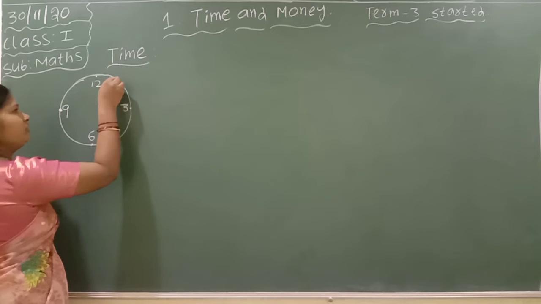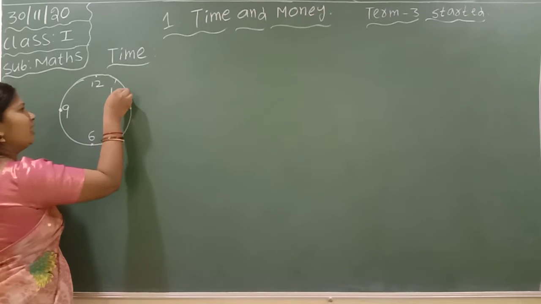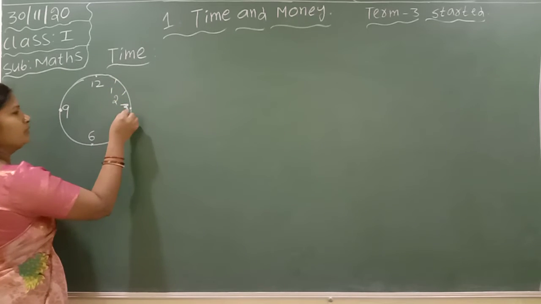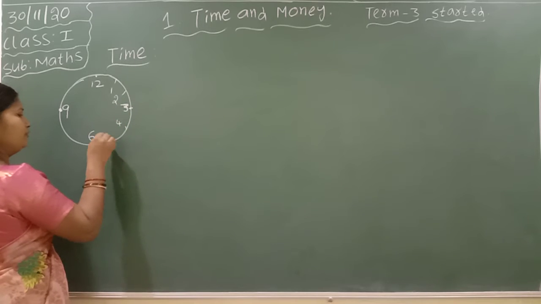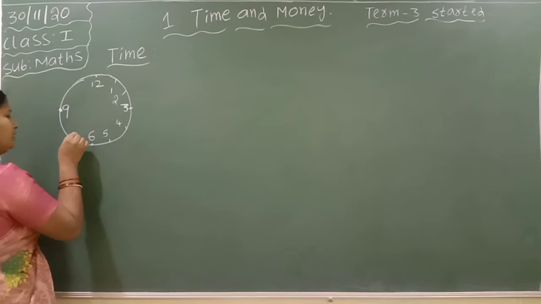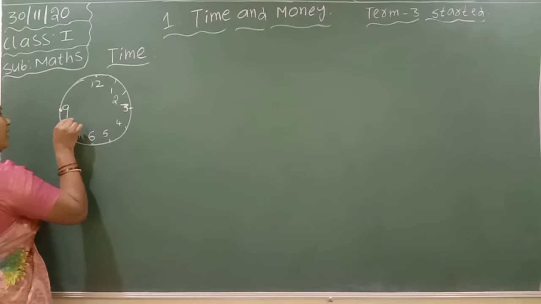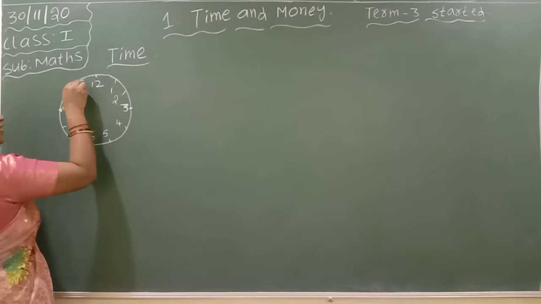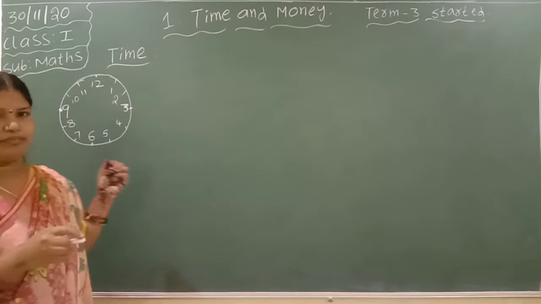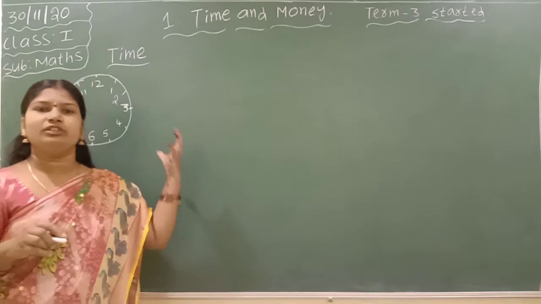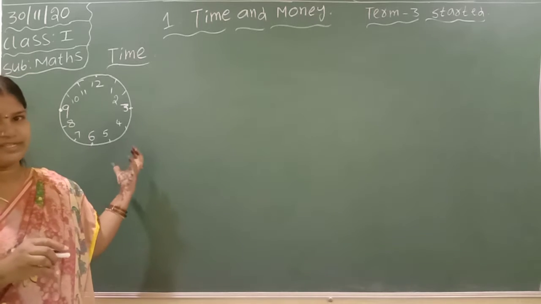Between 12 and 3, which numbers are missing? 1, 2, 3 are there. After 3 come 4, 5, then 7, 8, then 10, 11. Like this.